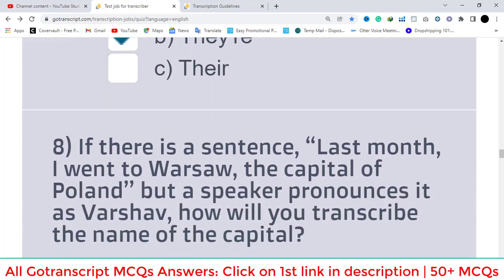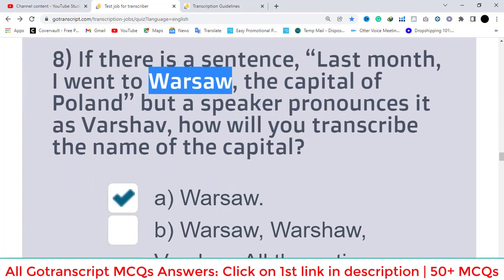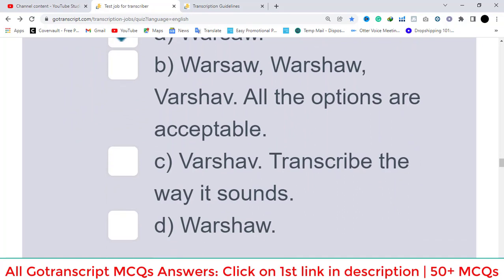Eighth question is, if there is a sentence, last month I went to Warsaw, the capital of Poland, but a speaker pronounces it as Warsaw, how will you transcribe the name of the capital? The name of the capital will be transcribed exactly like this. You can also Google it. So A option is correct, B option is wrong, C option is wrong, and D option is also wrong.